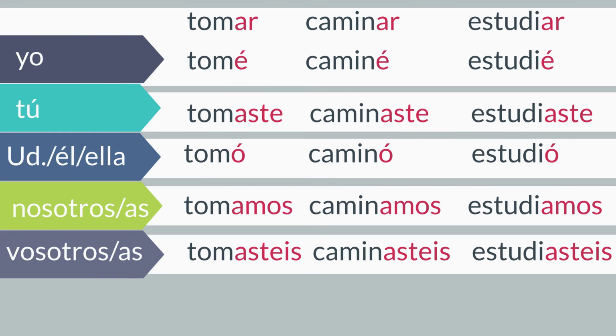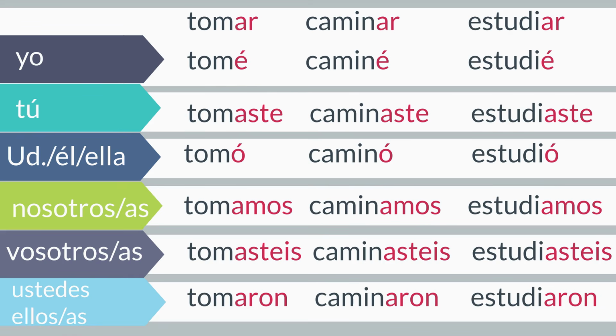For ustedes, ellos, and ellas, instead of dropping the AR, just add an ON at the end of each verb. Ustedes tomaron. Ellos caminaron. Ellas estudiaron.